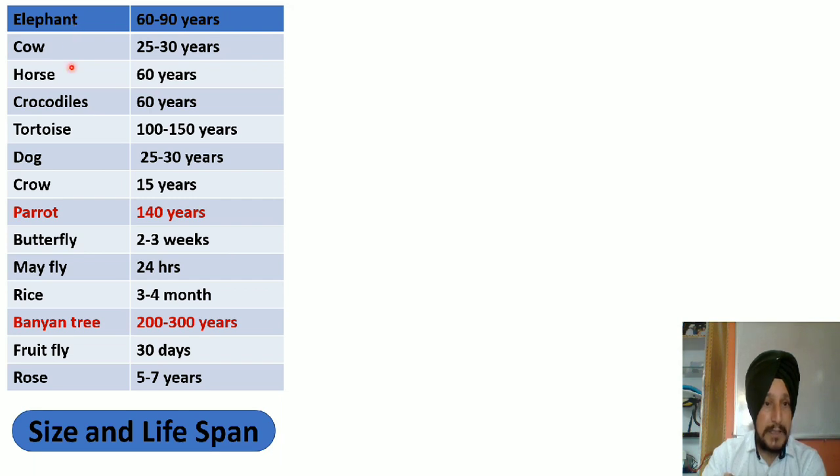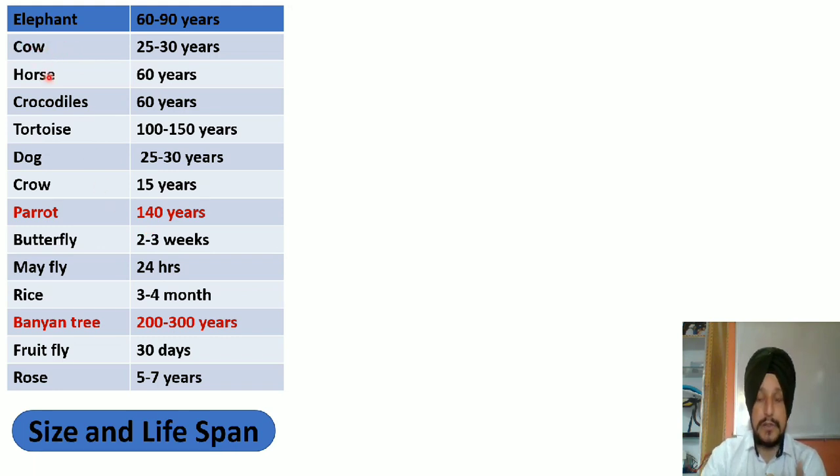Similarly, when we compare the lifespan of the elephant with that of the tortoise, the tortoise is not bigger in comparison to the elephant. It is smaller. If we compare the elephant with the tortoise, the elephant is considered a much bigger animal. Whereas the lifespan of the tortoise is 100 to 150 years. So it's clear that the size of an organism does not have any relationship with its lifespan. Let us take one more example.